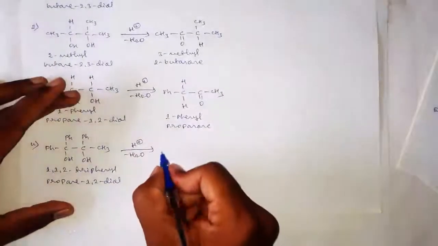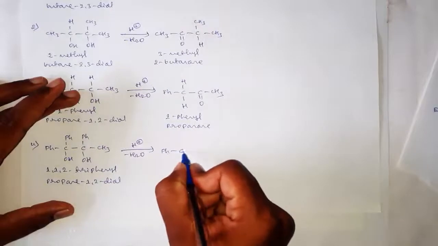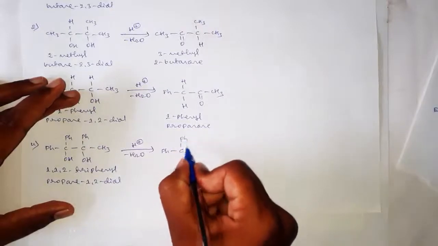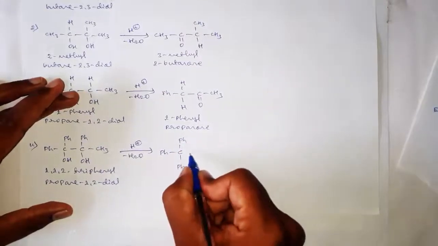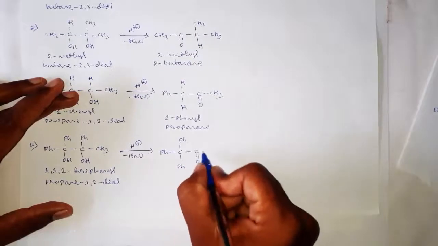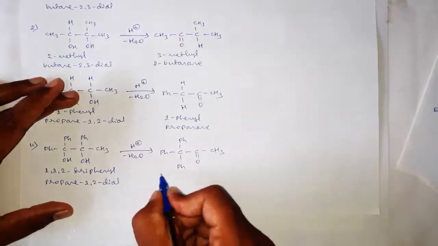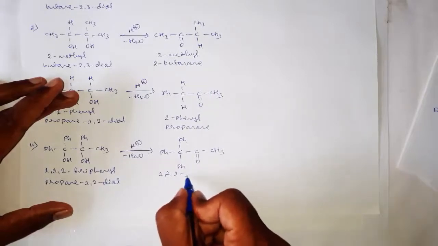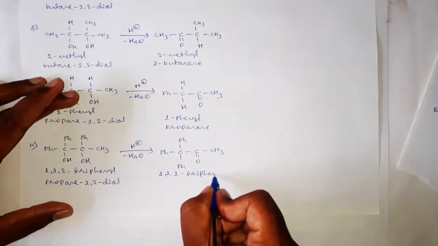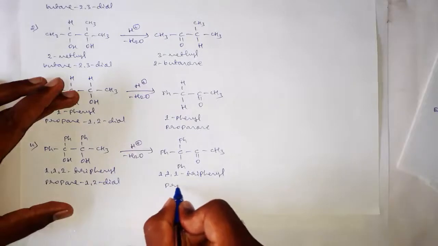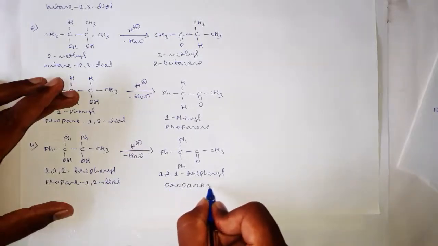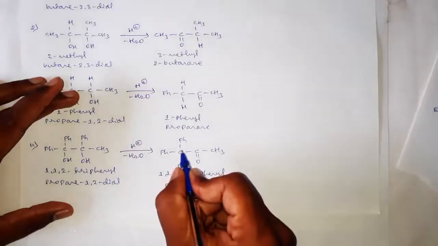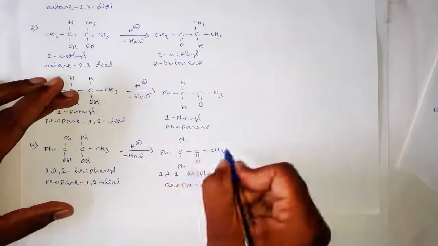Therefore, here we will have Ph C, C double bond O, CH3, and its name is 1, 1 triphenyl propanone, 1, 1 triphenyl propanone.